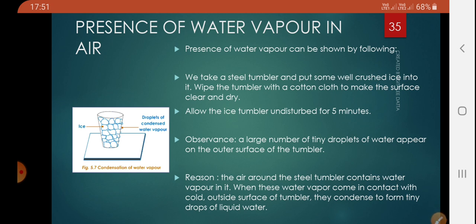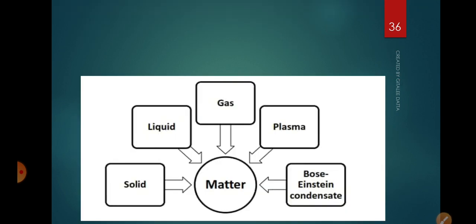So what we have understood through this activity is the presence of water vapor in air. After this, till now we have understood about the three states of matter. In the previous video I discussed that matter exists in three states: solid, liquid and gas. But is it so?